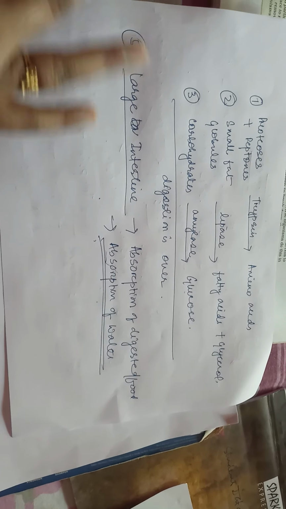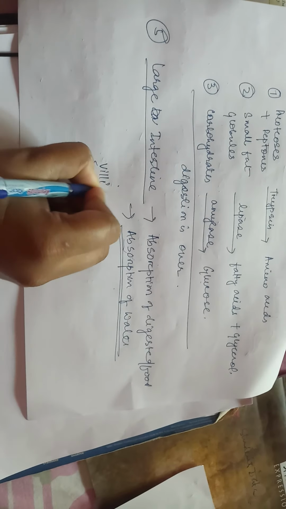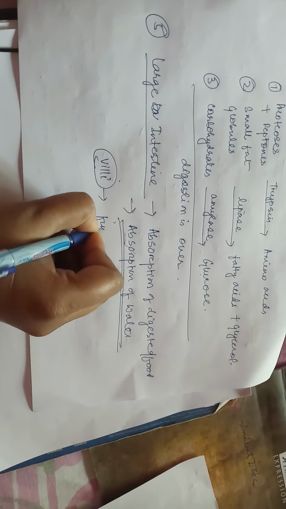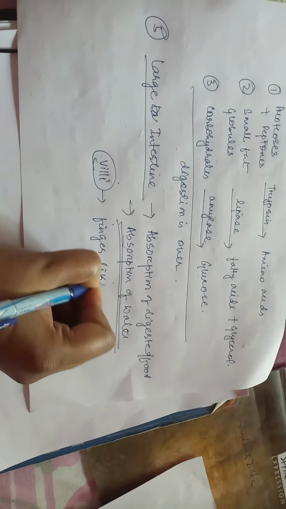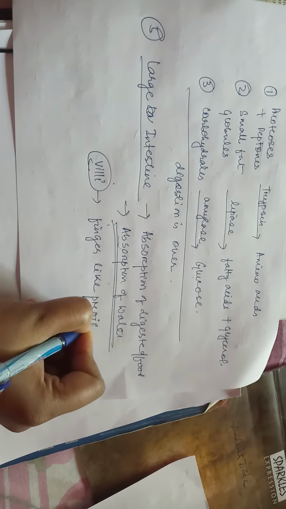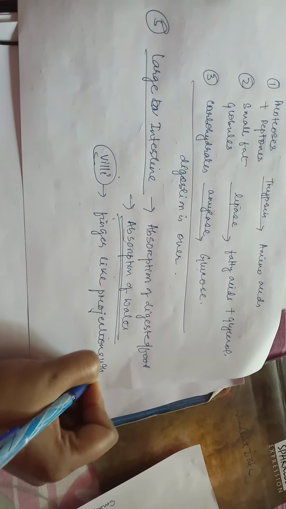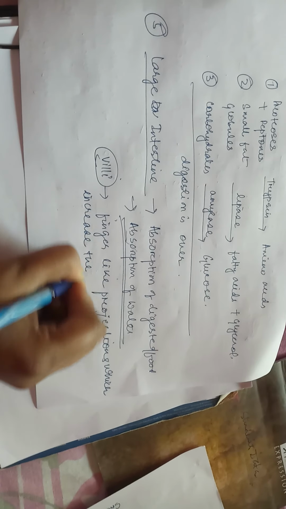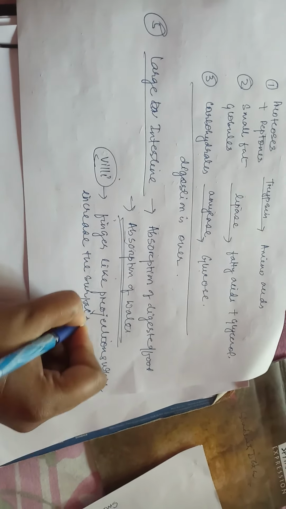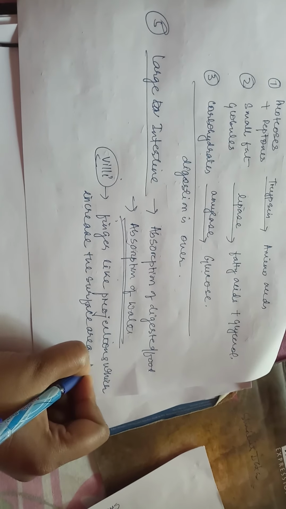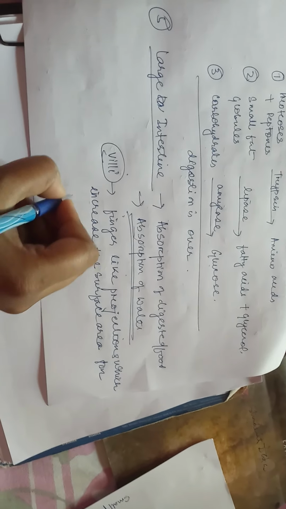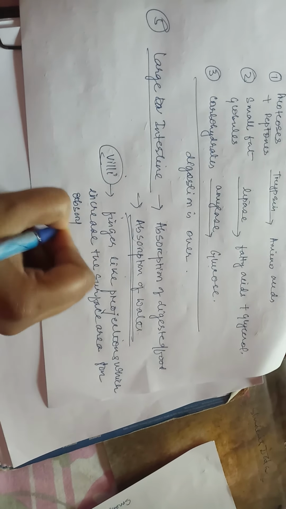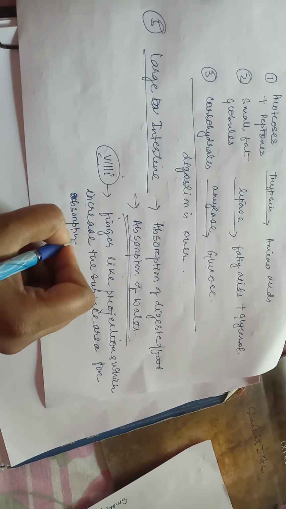So whatever water is there is being absorbed, and this occurs because of the presence of villi. Villi are finger-like projections which increase the surface area for absorption.